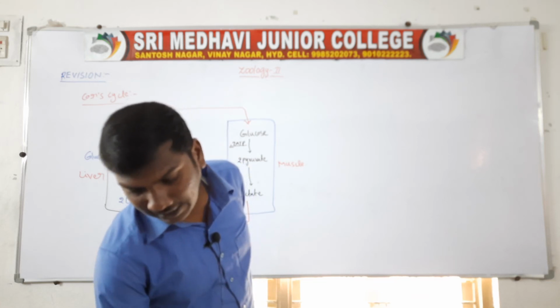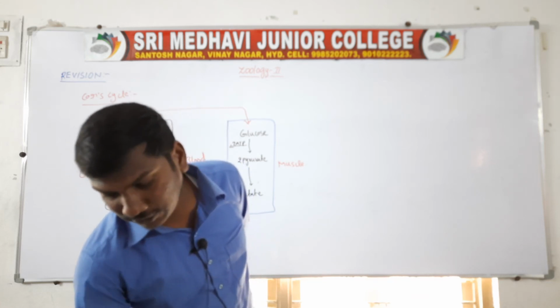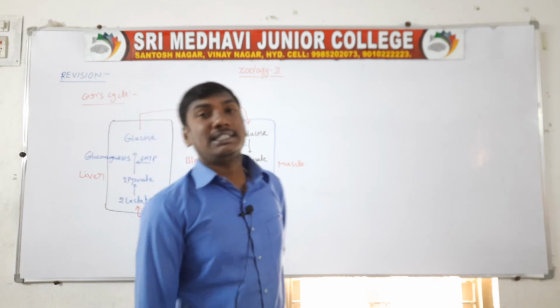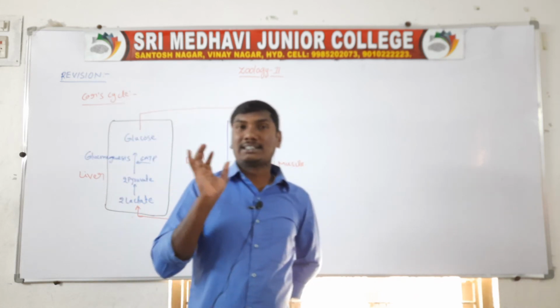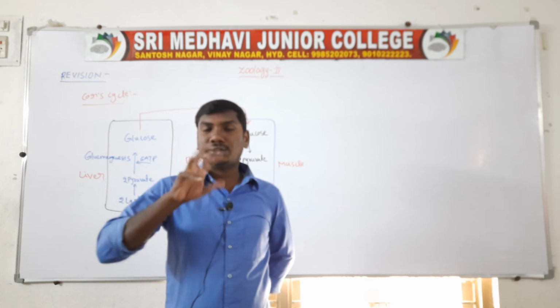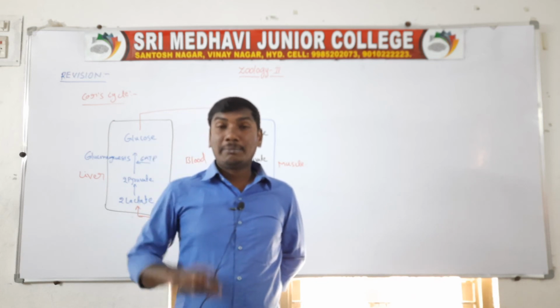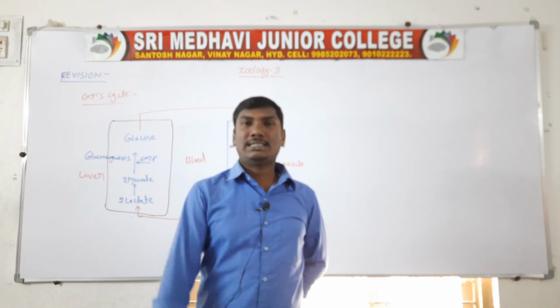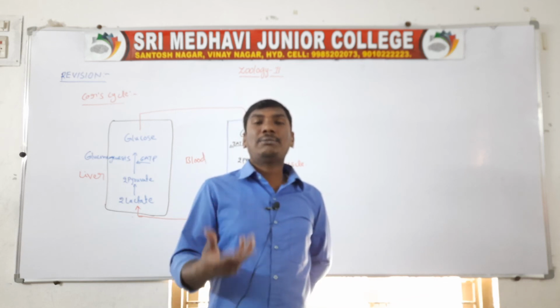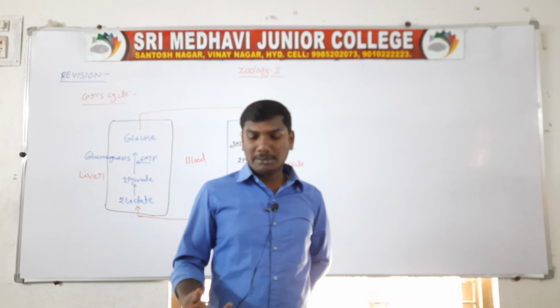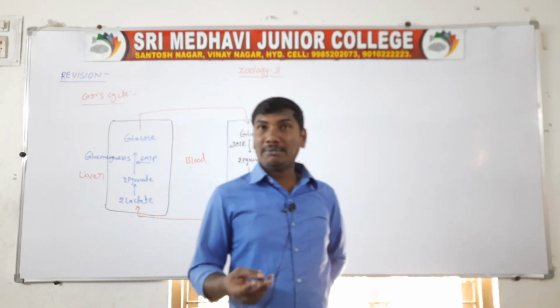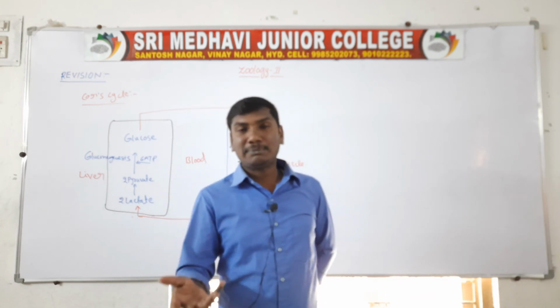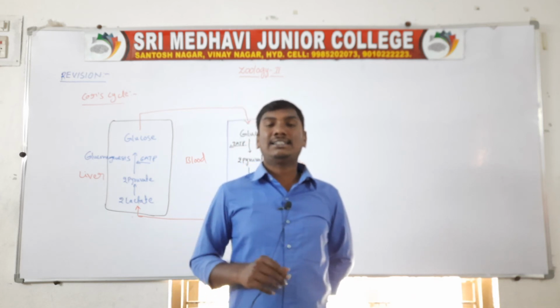Next question, mechanism of blood clotting. The mechanism of blood clotting involves 13 blood clotting factors, which help in blood coagulation. There are three steps: step 1, step 2, step 3. Step 1 is prothrombin formation, which has two types: one is the intrinsic pathway, another is the extrinsic pathway.